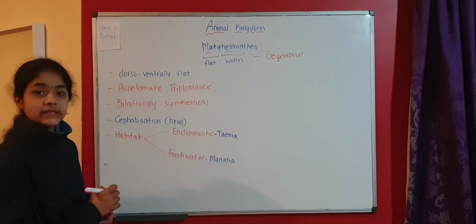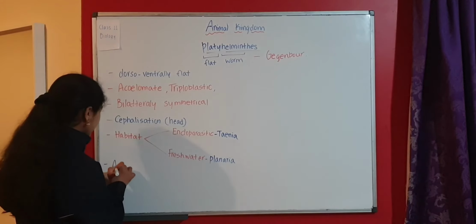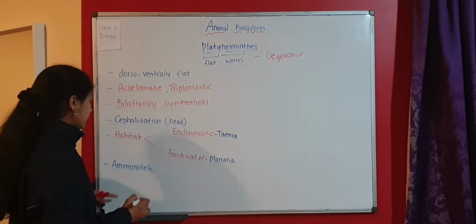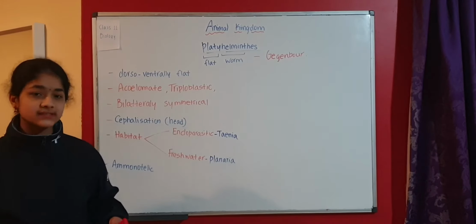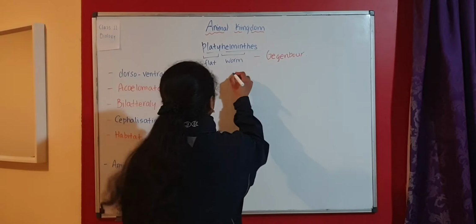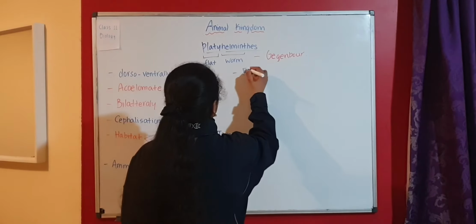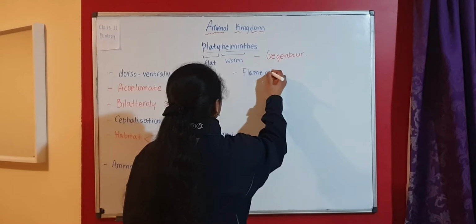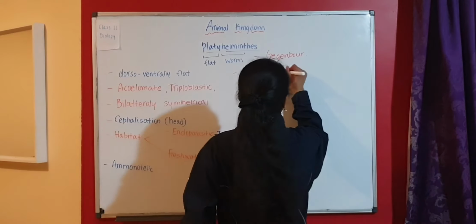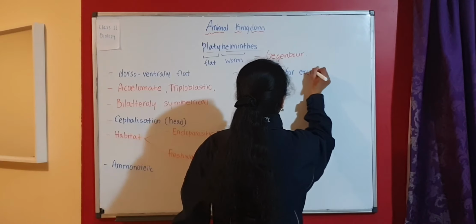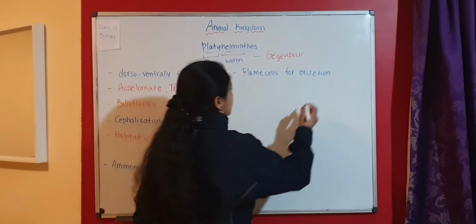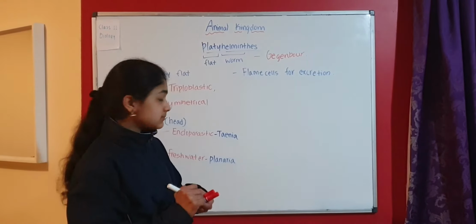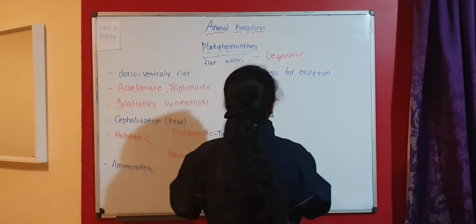Let's talk about the mode of excretion. Platyhelminthes are ammonotelic. Ammonotelic means they excrete ammonia as their nitrogenous waste. Their excretory structures are flame cells, for excretion and osmoregulation as well. Flame cells are also called solenocytes. So why are they called flame cells? Because the structure somewhat looks like this.